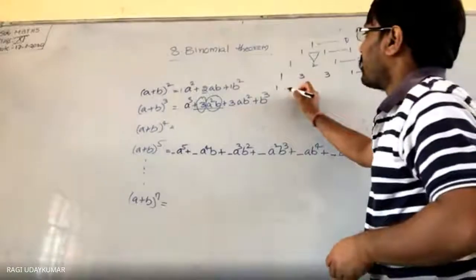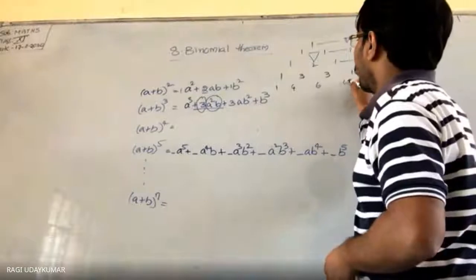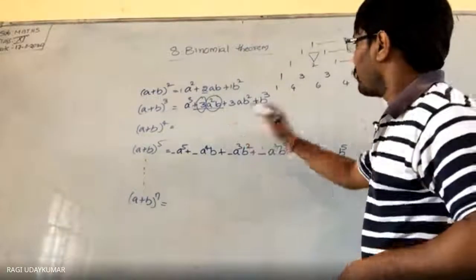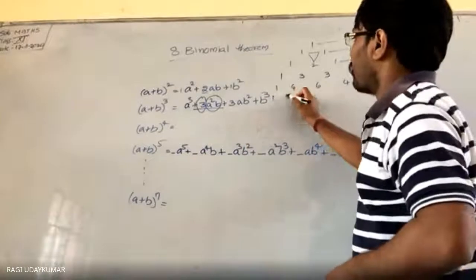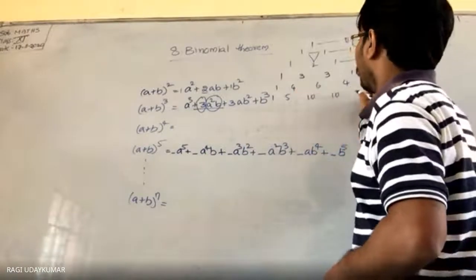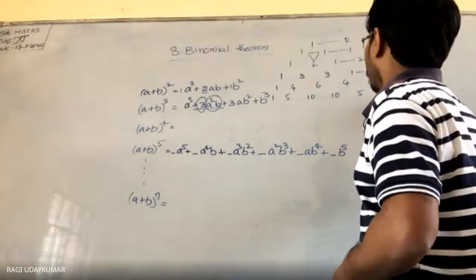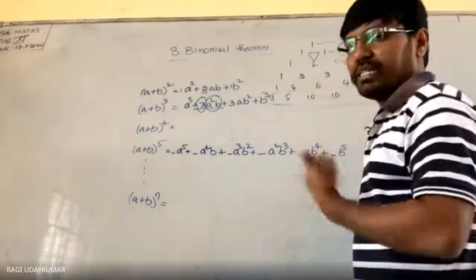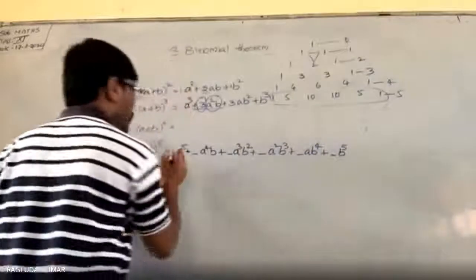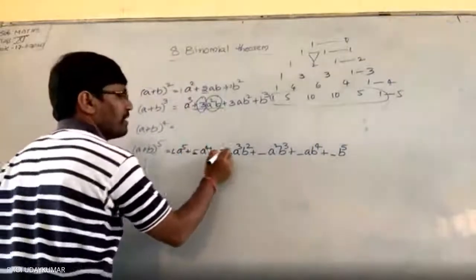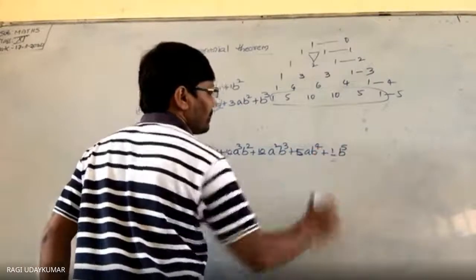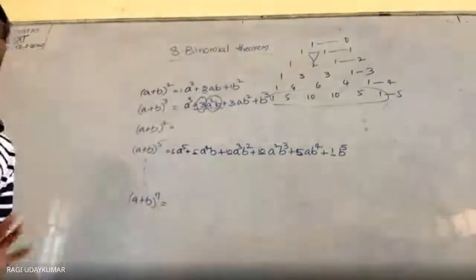Yes, sir. So now here 1, 4, 6, 4, 1, wherever power 4 we are having. With the help of this, power 5 gives 1, 5, 10, 10, 5, 1. So that means these are the numerical coefficients to be replaced for this. So here 1 you are going to have, next here 5, here 10, here 10, here 5, here 1. So this is a plus b whole power.